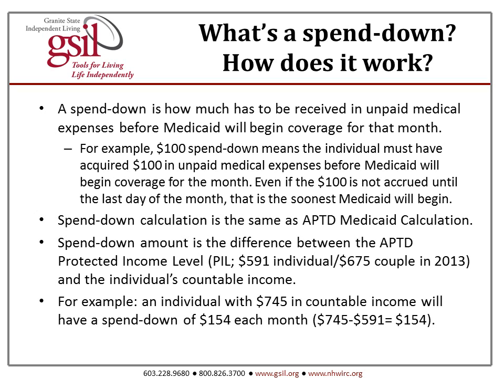The spend down calculation is the same as APTD Medicaid. The spend down amount is the difference between APTD protected income level of $591 or $675 and the individual's countable income. For example, a person who has $745 in countable income will have a spend down of $154 each month.